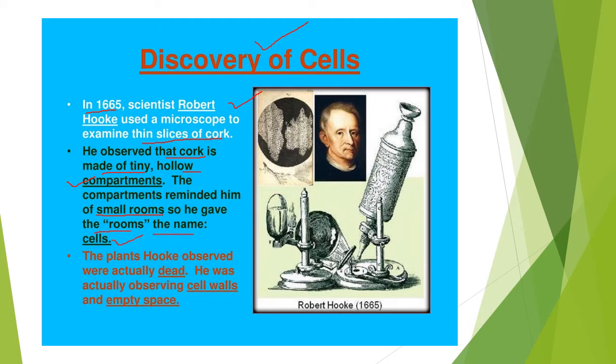And what is a cork? Cork is a part of a plant that is present in the bark part of a tree. The plants Hooke observed were actually dead. That means he observed dead cells, and he was actually observing the cell walls and empty spaces. So in the first discovery, he just observed dead cells, the cell walls and the empty spaces.